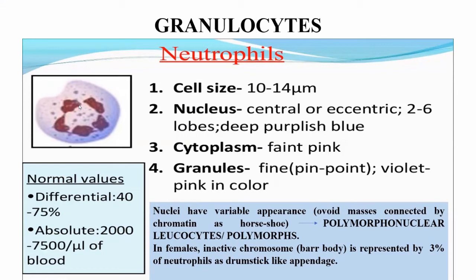Due to the variability of nuclear appearance, neutrophils can be regarded as polymorphonuclear leukocytes or polymorphs. You will hear in pathology that polymorphonuclear cells are basically the neutrophils, because they are called polymorphonuclear leukocytes because of their variability in the nuclear appearance.